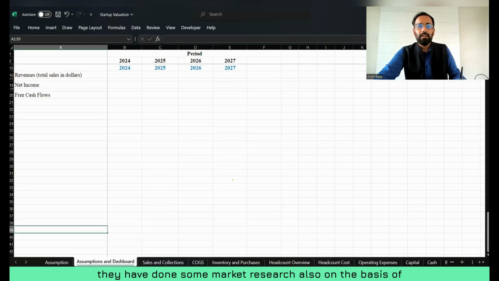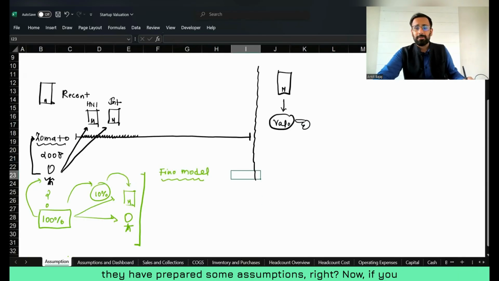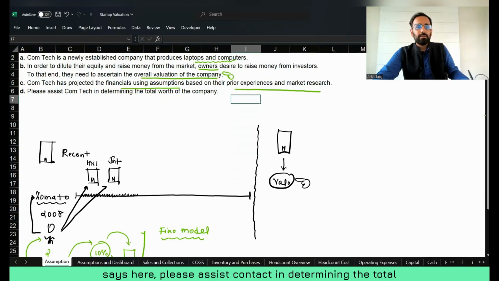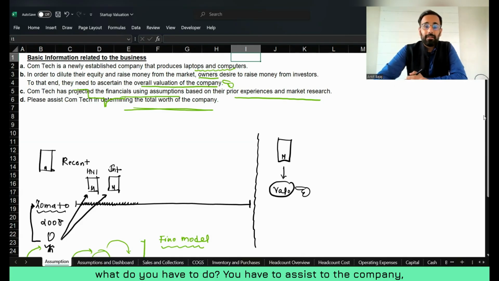They have done some market research also, and on the basis of this research and experience, they have prepared some assumptions, right? Now, if you read the next line, it says, please assist Contact in determining the total worth of the company. Here, you have to assess the company to find out their total valuation. This is what we have to compute here.